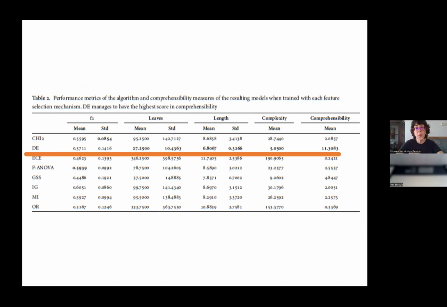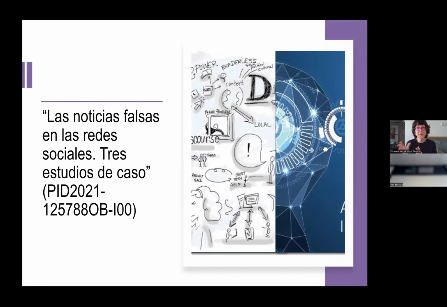So we were lucky enough to identify lots of profiles with not as much data as necessary in artificial intelligence. We didn't need to use billions of data to train our algorithm. Based on that, we applied for another national project.